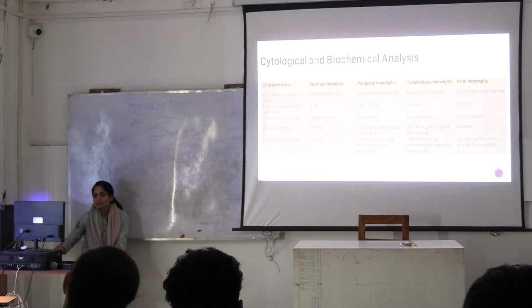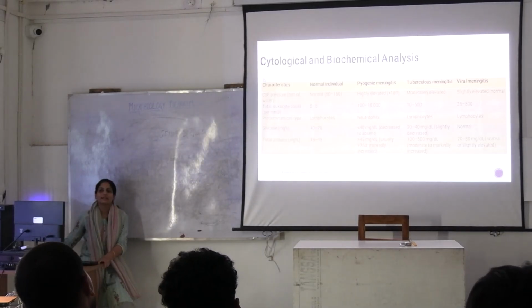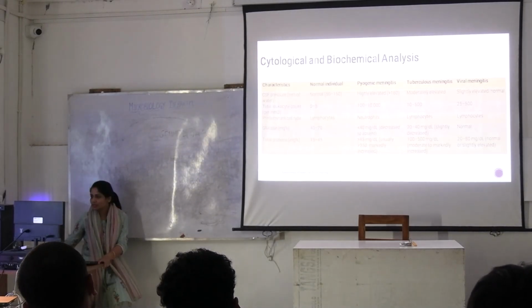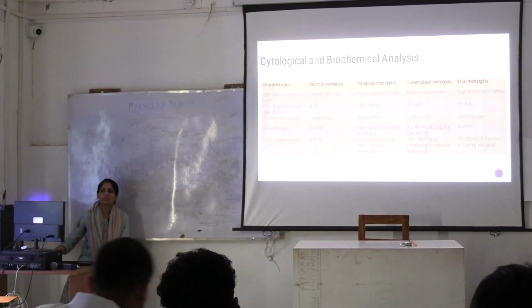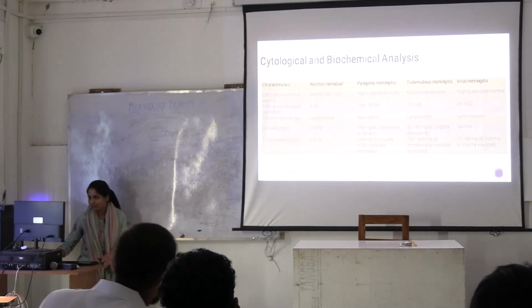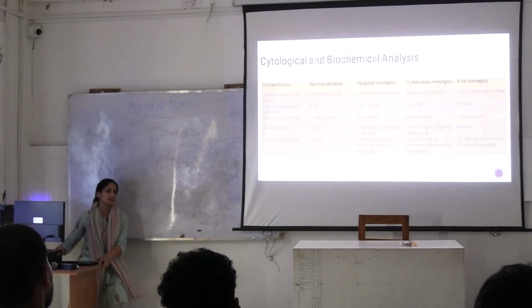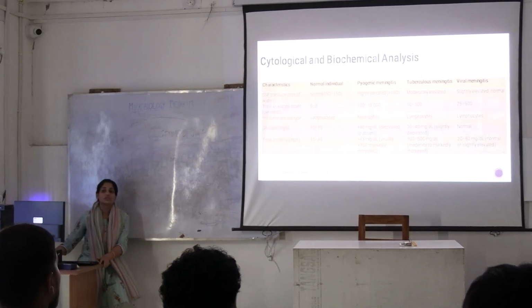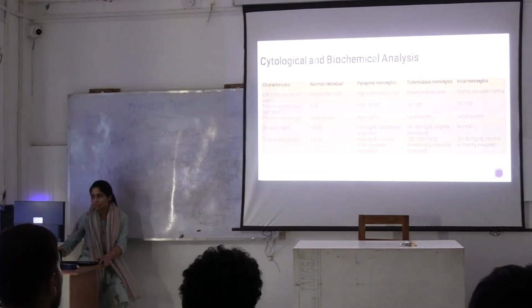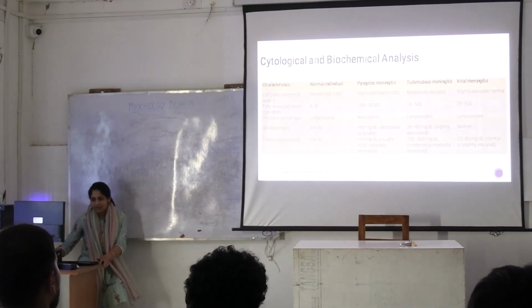Based on this biochemical and cytological analysis, you can differentiate them into 3 major sections that you are suspecting. For example, pyogenic meningitis. By pyogenic, we mean bacterial infection. Then tuberculous meningitis, which involves Mycobacterium tuberculosis, and viral meningitis. In these cases, what are the parameters we are seeing?